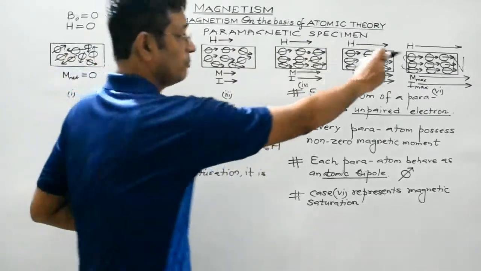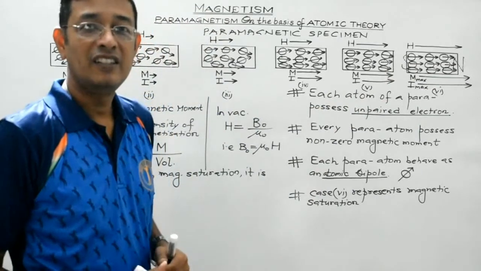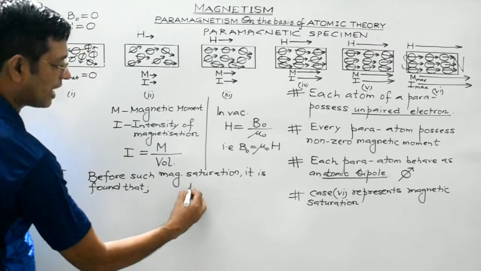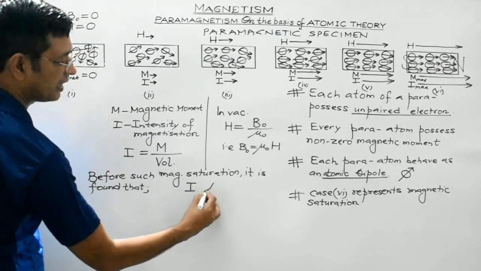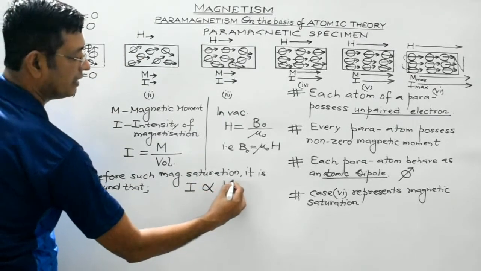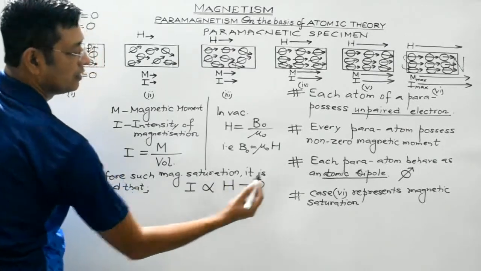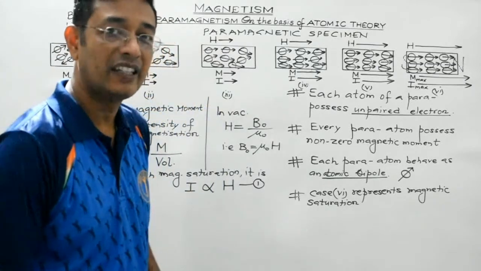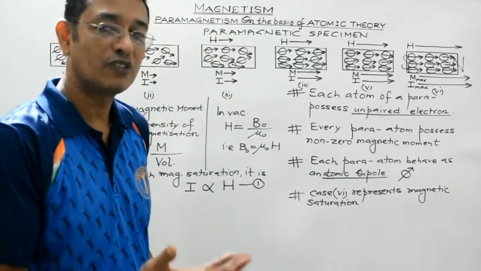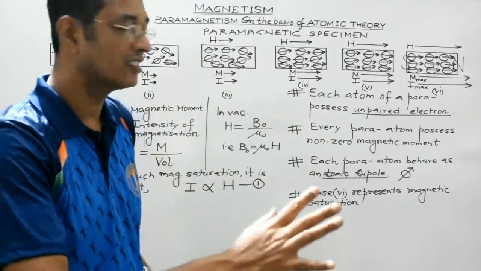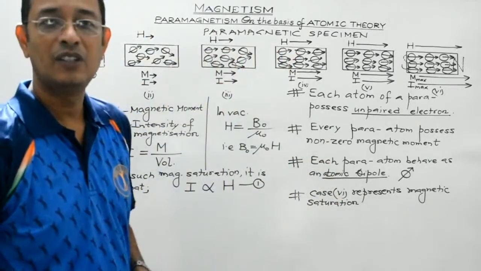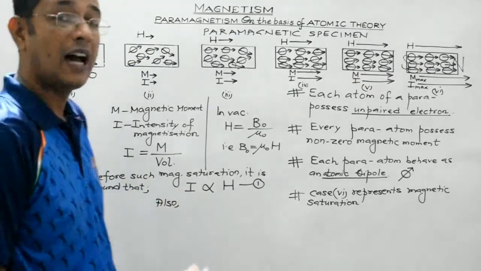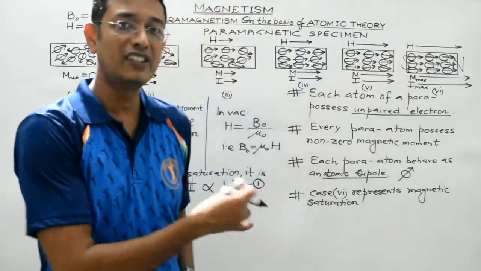So before such magnetic saturation occurs, it is experimentally studied that the intensity of magnetization is directly proportional to the magnetic intensity. Clear, students? With the increase in the value of H, which is the magnetic intensity, the intensity of magnetization of the paramagnetic specimen also increases. It's pretty evident from this particular diagram. Also students, what will happen if you increase the temperature, if you heat this paramagnetic specimen?